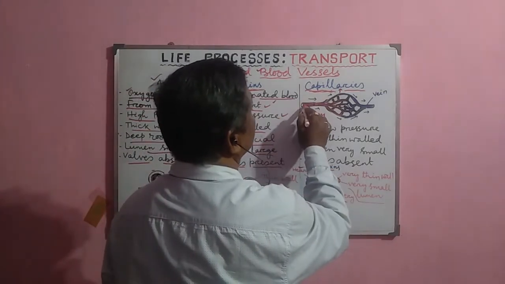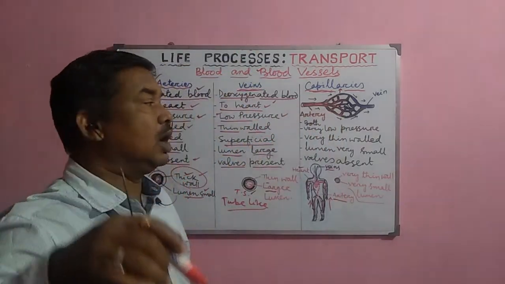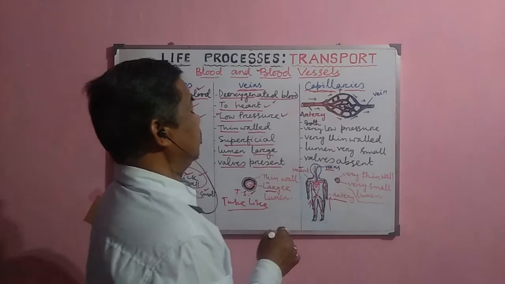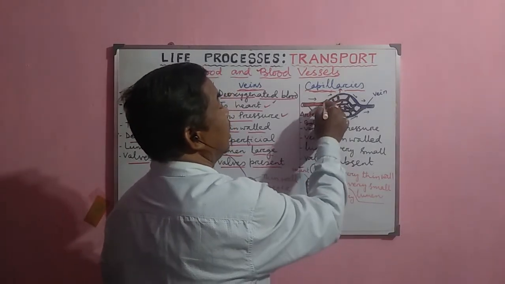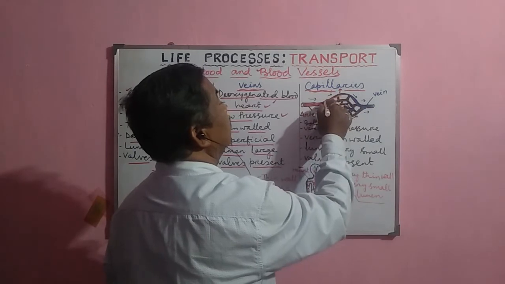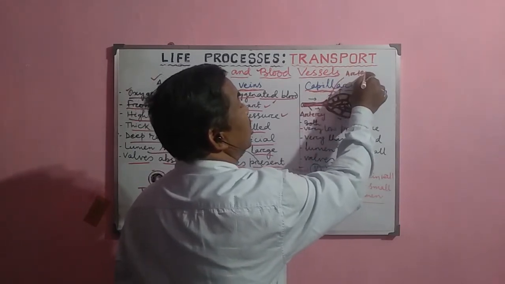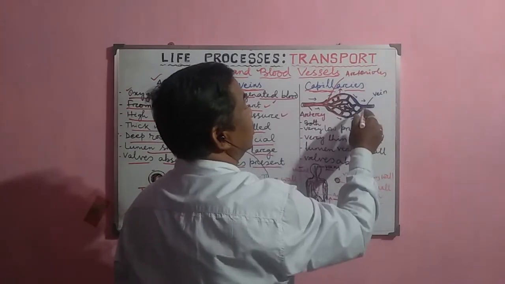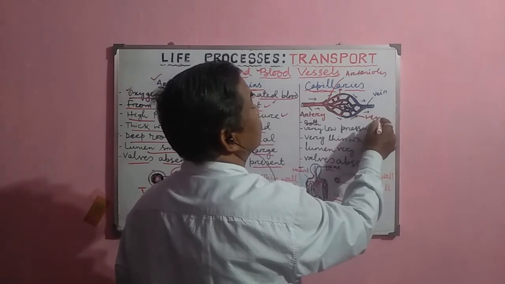Look at the capillary. Now, these are the arteries. When the arteries move from the heart to the last part, suppose they are reaching the hand region or the toe region, they branch and rebranch to form what are called the arterioles. These are the arterioles, and the veins branch and rebranch to form the venules.